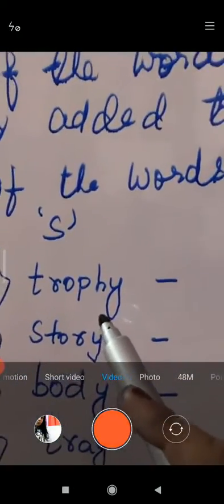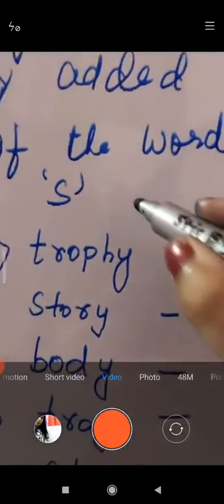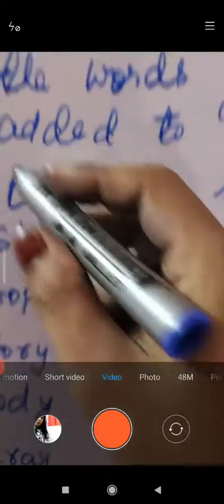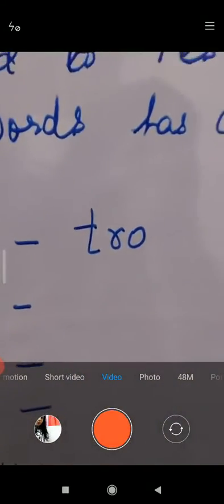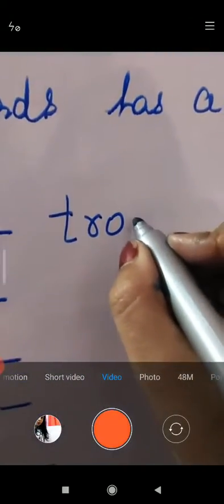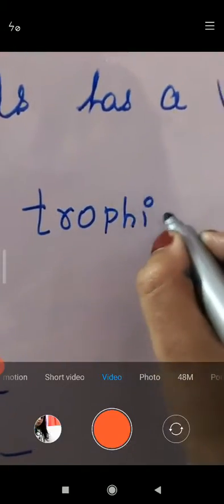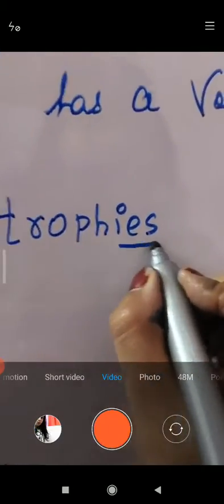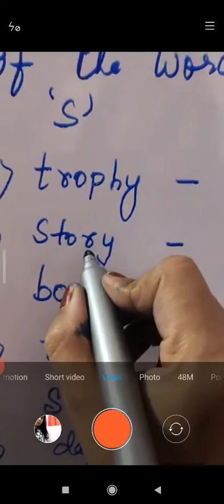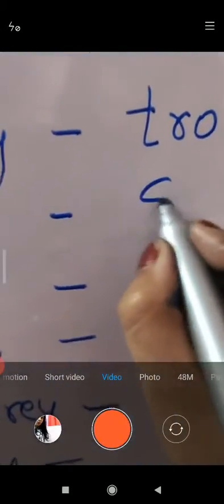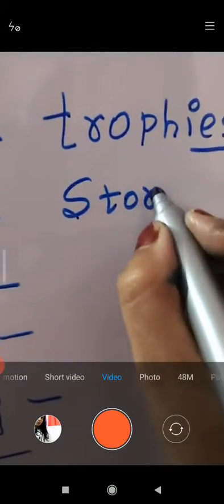Trophy, before Y, what is it? H. H is a consonant. So if the word has a consonant before Y, what to do? IES is added. So trophy is changed into, if there are so many trophies, then the spelling is T-R-O-P-H-I-E-S. Now story, before Y, what is it? It is a consonant. R is a consonant. Again story will be S-T-O-R-I-E-S, IES added to it.